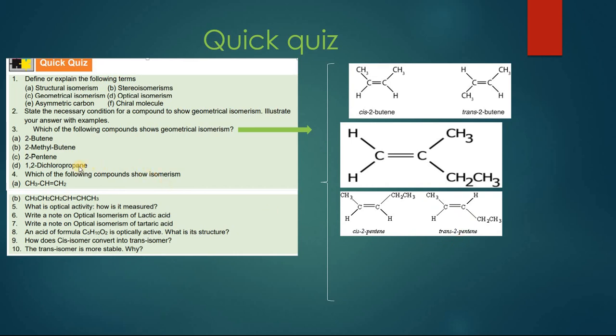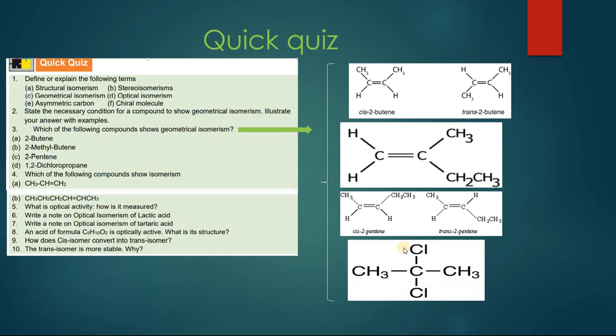1,2-dichloropropane, as I told you already, geometric isomerism is common in alkenes, but it is not common in alkanes. So of course it will not be possible. This is the structure. So this geometric isomerism will not be possible in this compound.